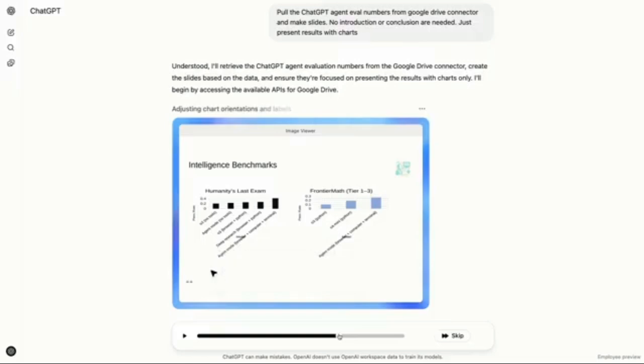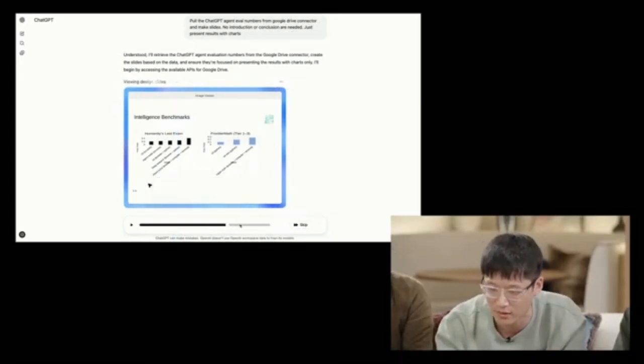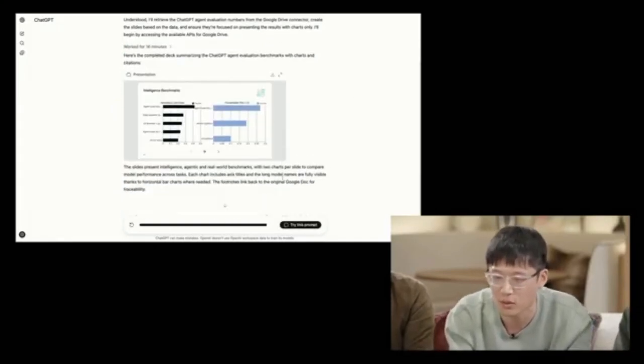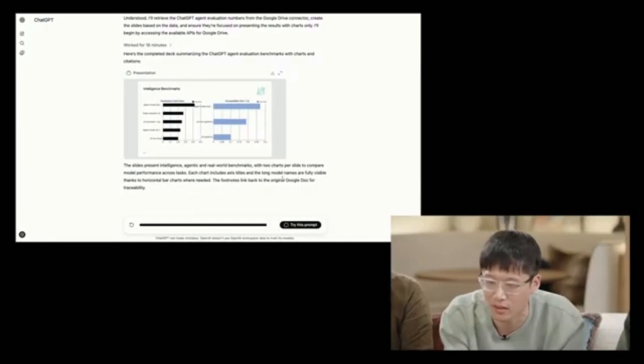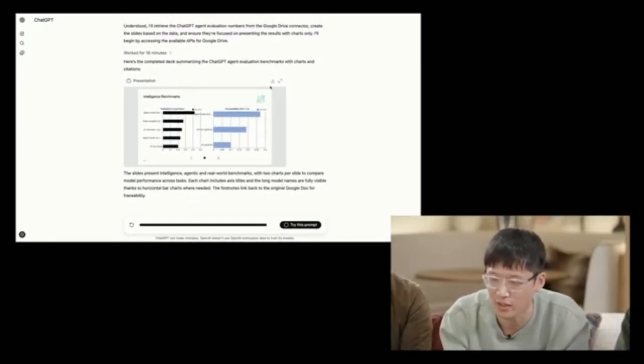One of the key features in reinforcement learning is that the model will review its own results and refine them to deliver a good final result. Let's see what the model gave us. We can click skip, and then the model gave us a good PowerPoint file. It's a real PowerPoint that you can download and open in any software.